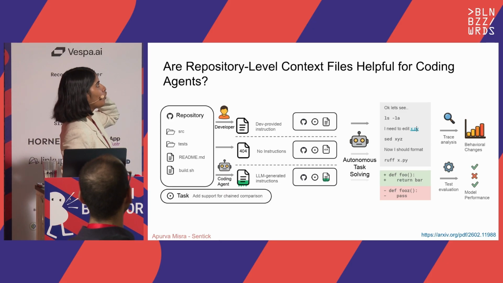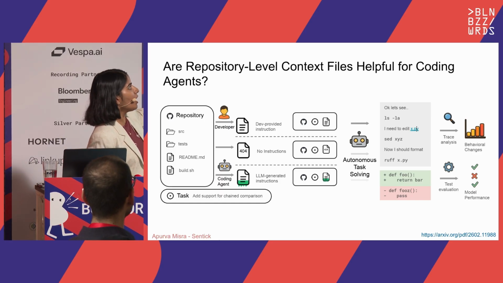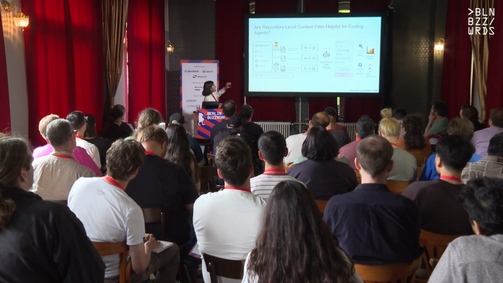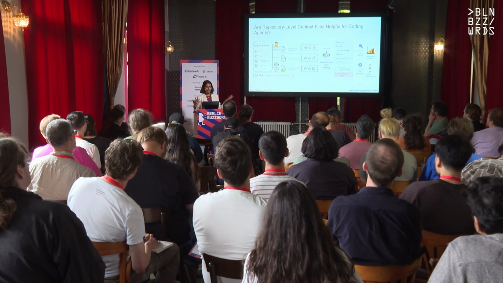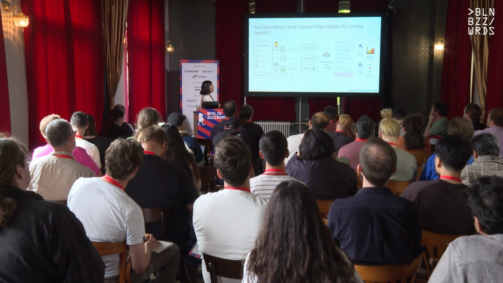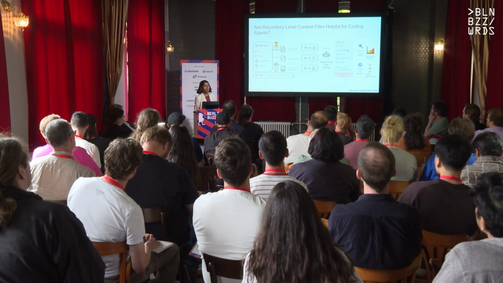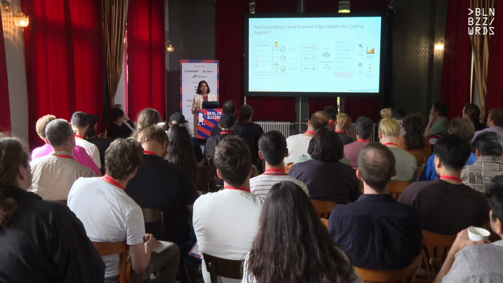So what they tried to do was they had a developer-generated instruction file. They had an LLM-generated instruction file, so we were using the model to generate it. And then we had a case in which we gave no instructions to this coding assistive tool. And what they found was there was really no difference. Actually, the model performed better with no instructions, and it used 20% fewer tokens.